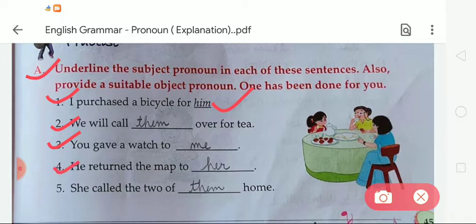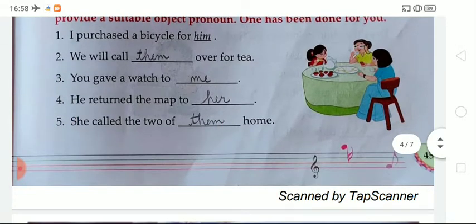In number 4, he returned the map to her. Here we have to write the pronoun her. In number 5, she called the two of dash home. So here we have to write them, T-H-E-M, them. We have to use the object pronoun them. Now come to the next, page number 46.